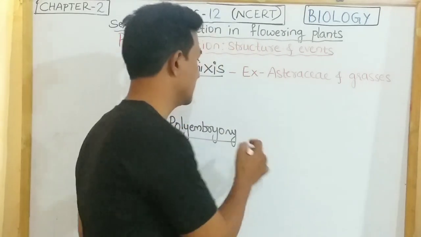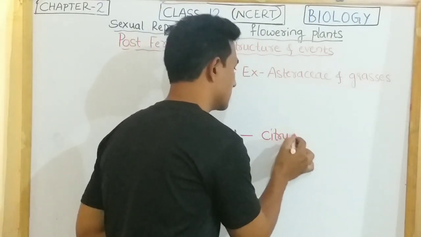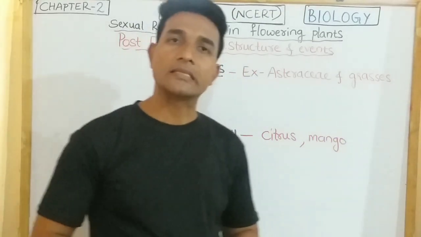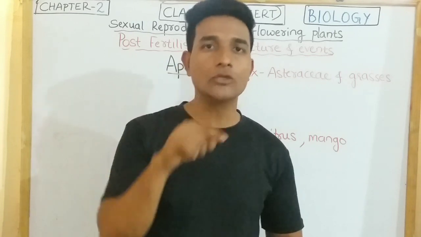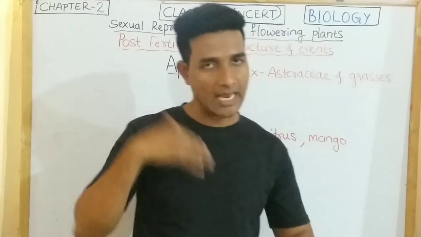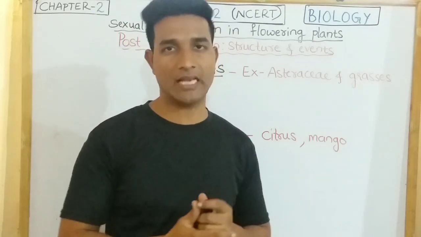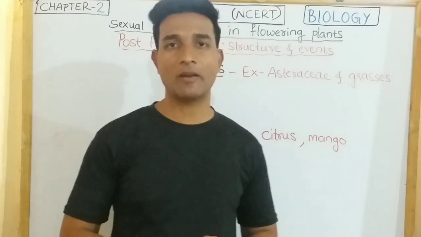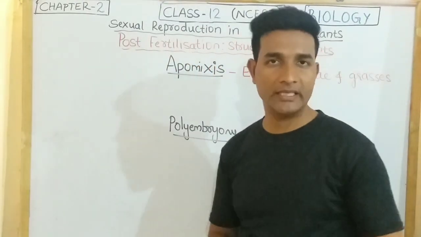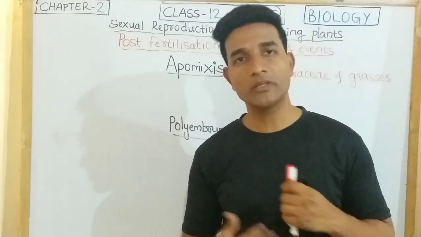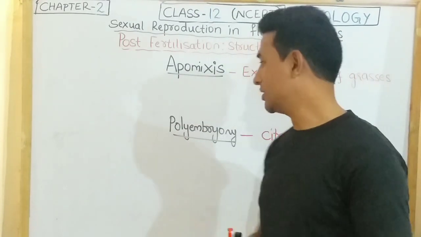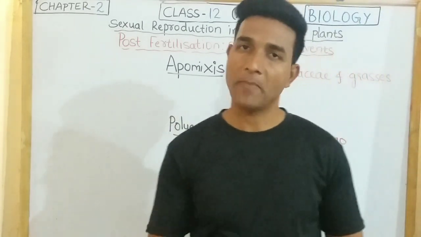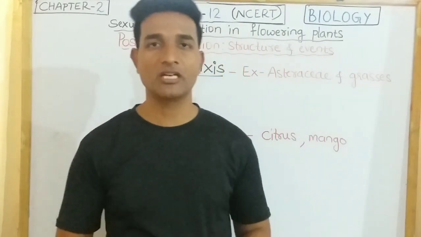Polyembryony. In the plants like citrus and mango, you can find the cells which are present in the nucellus of the embryo sac start dividing and protruding into the embryo sac, and they develop into embryo. And this type of embryo development is called as polyembryony, because there is occurrence of more than one embryo in the seed. And we have examples of citrus and mango. This is all about sexual reproduction in flowering plants.